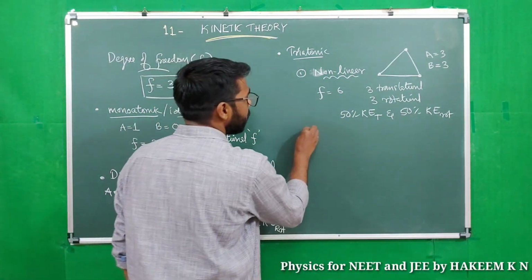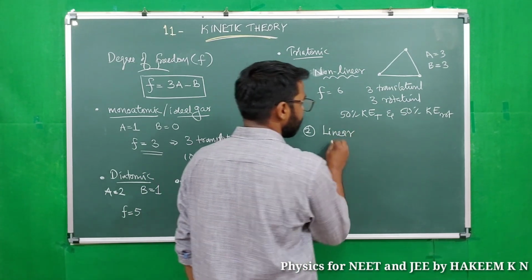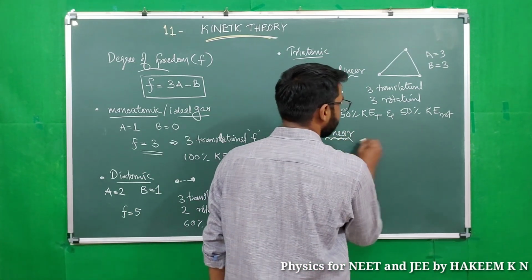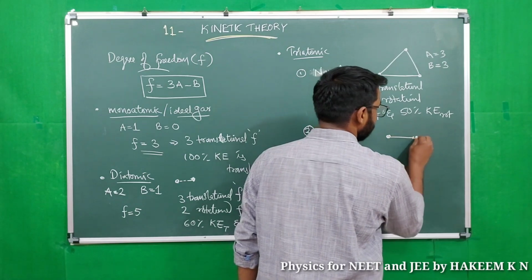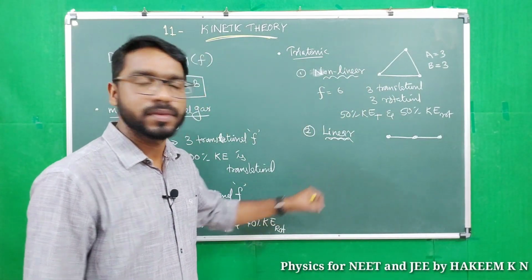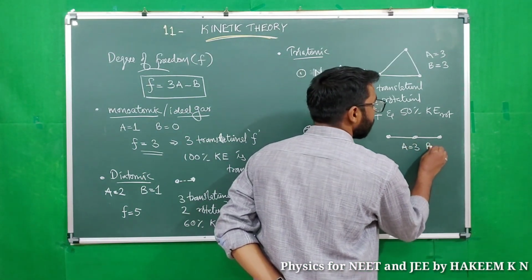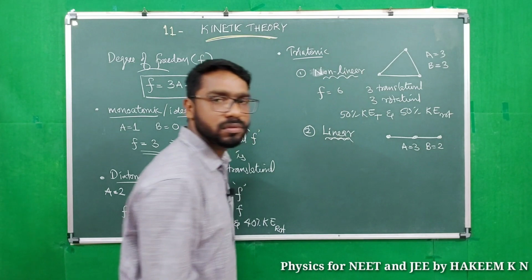Okay, and for linear, the arrangement will be like this. So atomicity is 3 but the number of relations is 2.